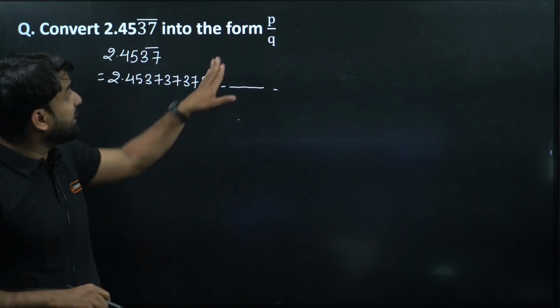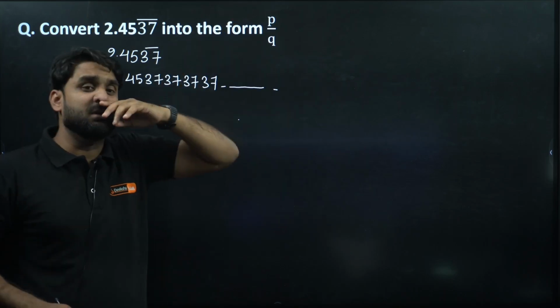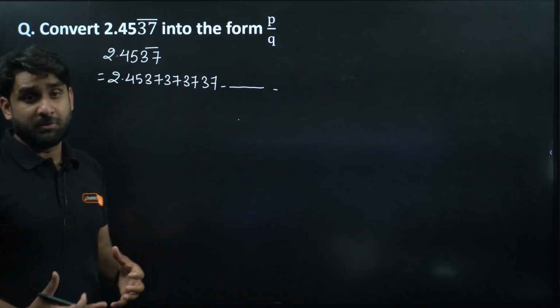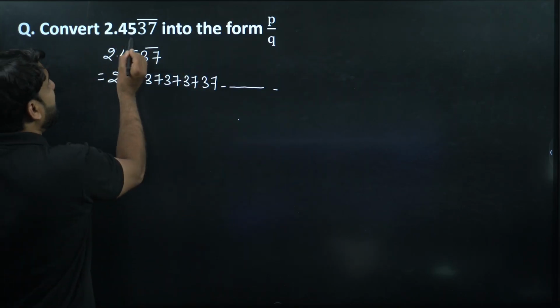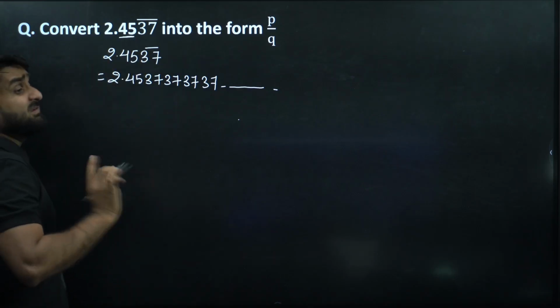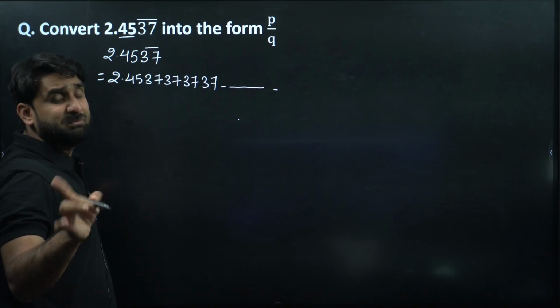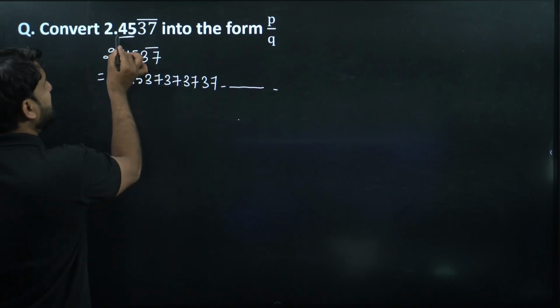But to convert any non-terminating repeating decimal, always make sure to bring the non-repeating numbers before the decimal.